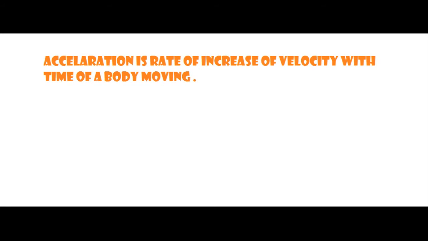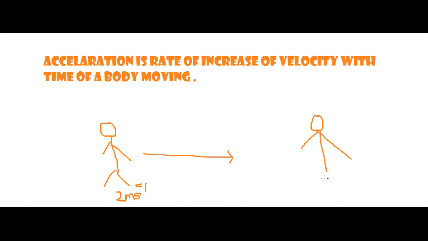So if I say that an object, say this was me, I was moving with velocity 2 meter per second, and after 2 minutes time I've changed my velocity. That means I was moving with 3 meter per second.